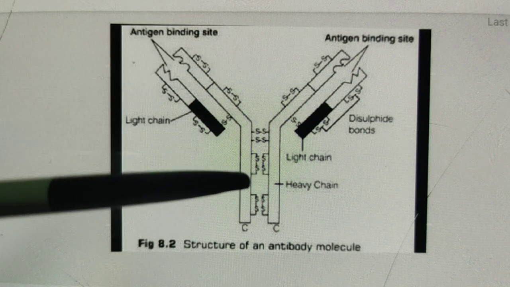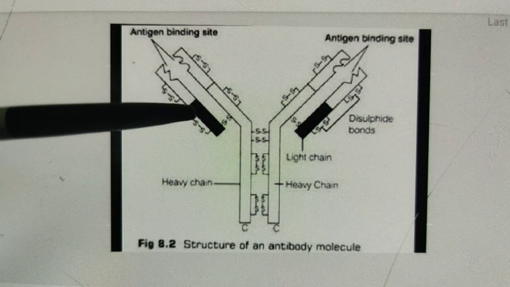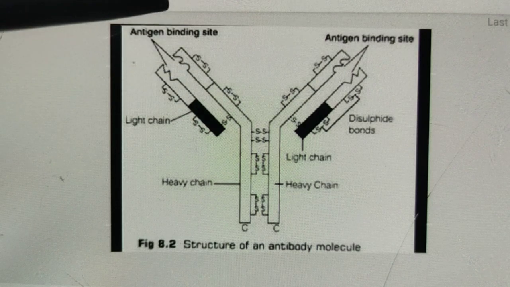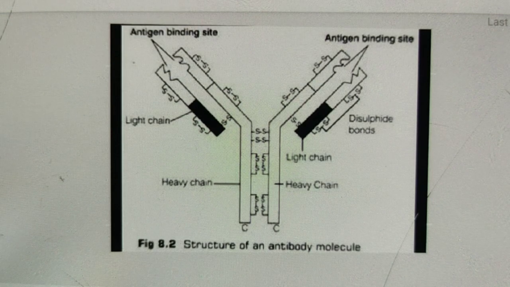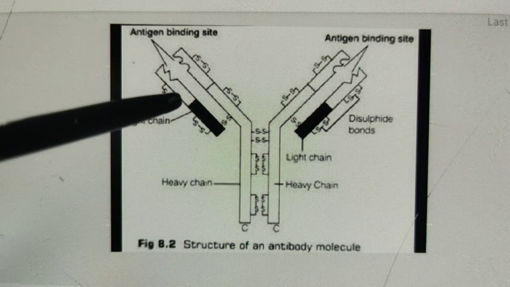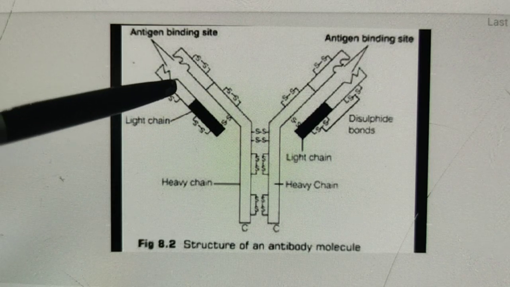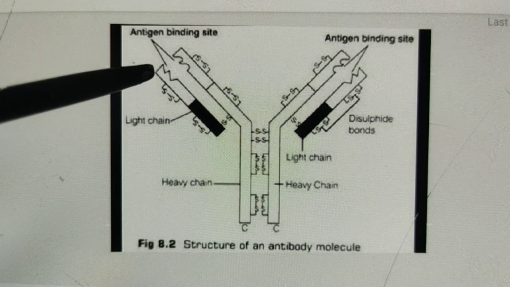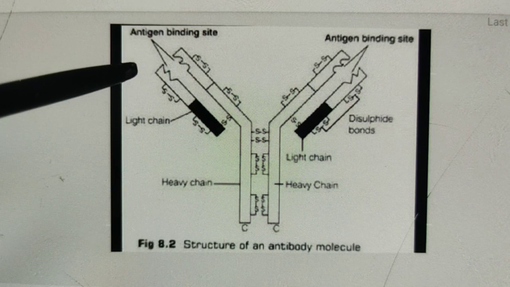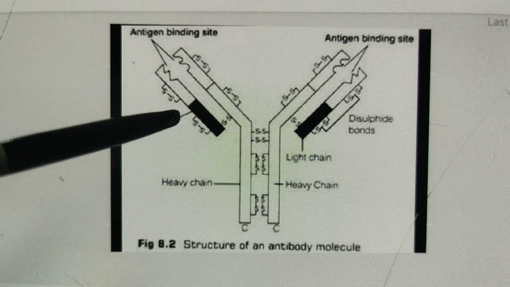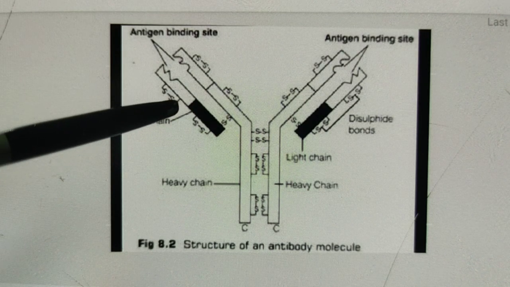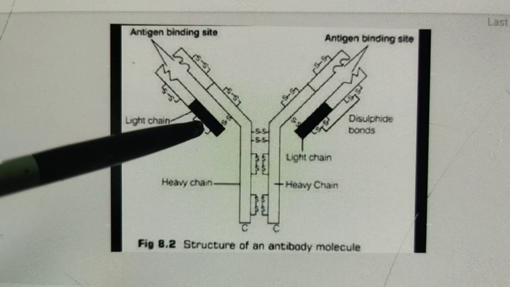Now in these two light chains, 214 amino acids are present, where in the variable region of the light chain, amino acids 1 to 108 vary, whereas in the constant region, amino acids 109 to 214 are present.